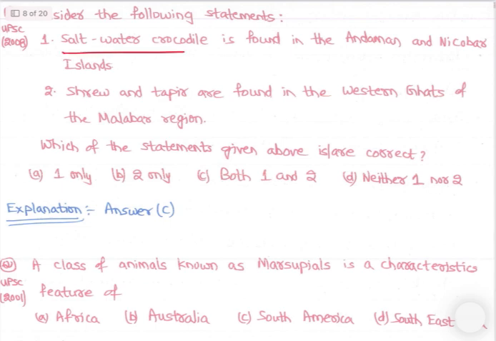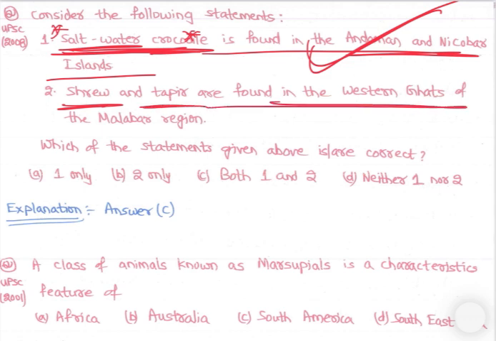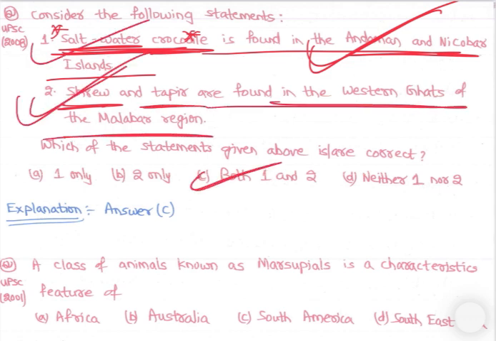See, again, saltwater crocodile. अब देखो saltwater crocodile कितने बार आ रहा है? So this is very important, right? So found in Andaman and Nicobar Islands, yes, right? And shrew and tapir are found in Western Ghats of Malabar region, right? Yes, it is also correct, right? 1 and 2, right? Shrew क्या है, tapir क्या है? Let's look at the images, you will get clarity.